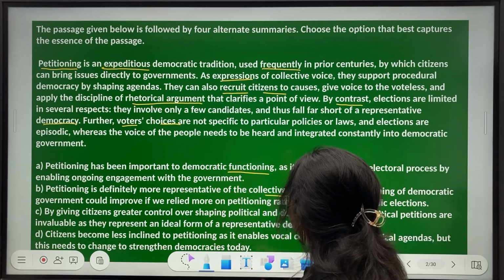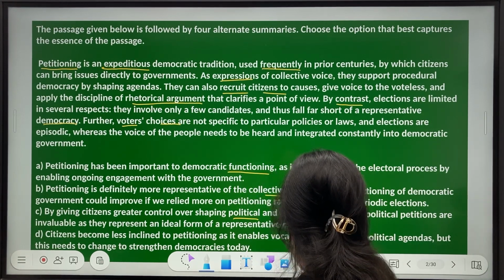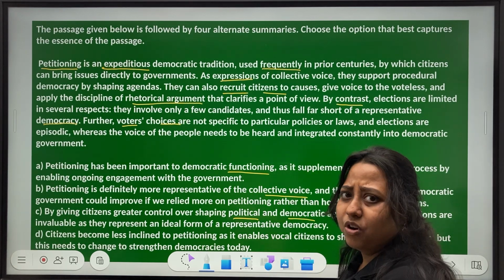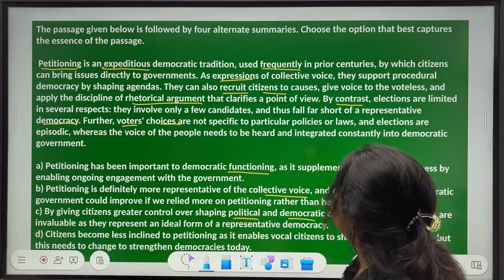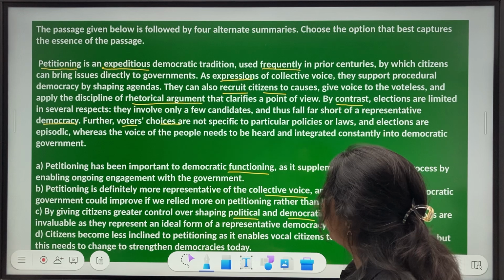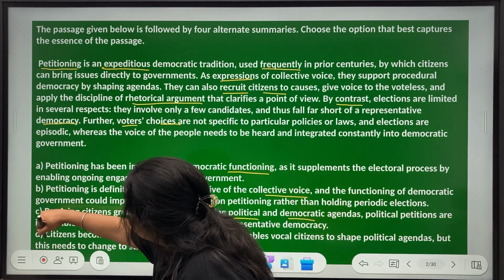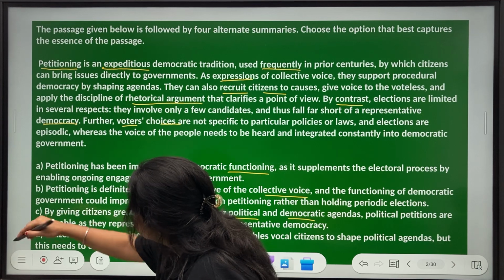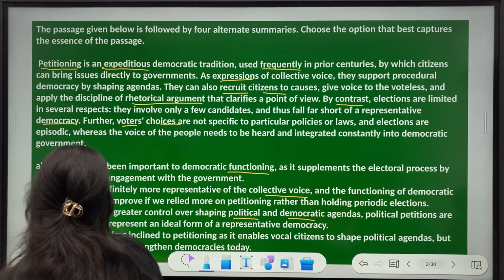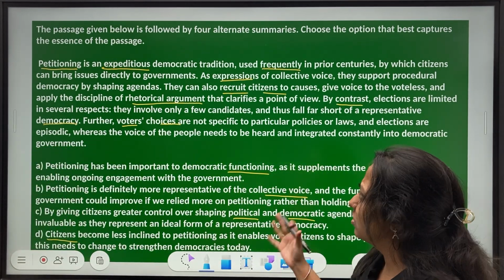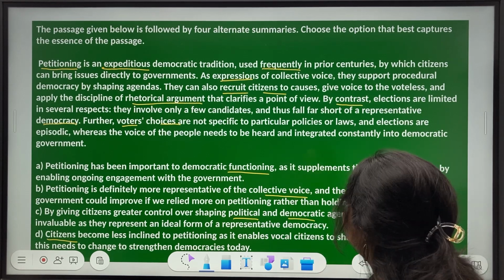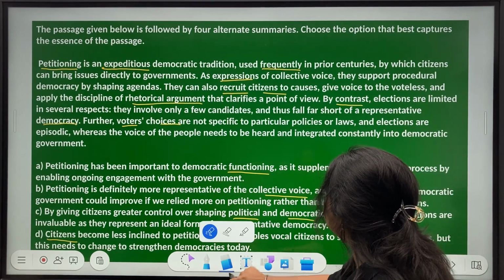Functioning, collective voice, political, democratic, democracy, political, agenda, something of this sort, citizens voting. The language looks fine, right? It's not too unfamiliar. There is nothing here that we don't know about, right? So it looks like a good question. Let's just read it in depth now.